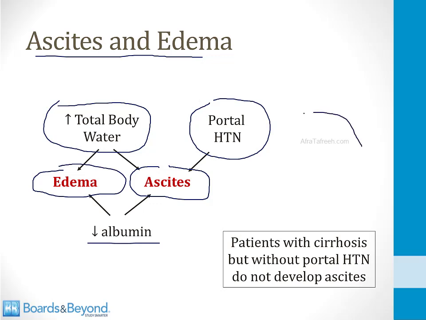Importantly, you should know that you must have portal hypertension in order to develop ascites. Patients with cirrhosis but without portal hypertension do not develop ascites, and so this element is key. When you see a patient that has ascites on physical exam, you know that they have portal hypertension.